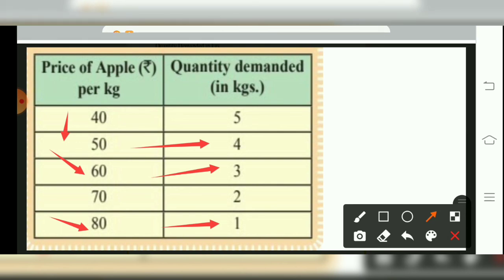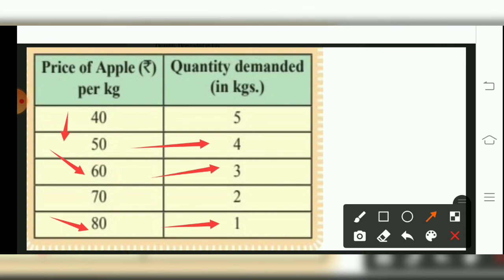So according to the law of demand, how will you write the answer? First introduction, then statement, then meaning, then table, explanation of the table, diagram, explanation of the diagram, children. This will be coming for 8 marks. Explain law of demand. Okay.